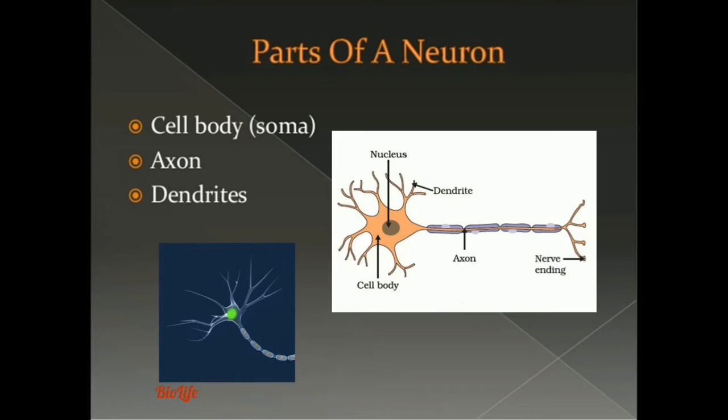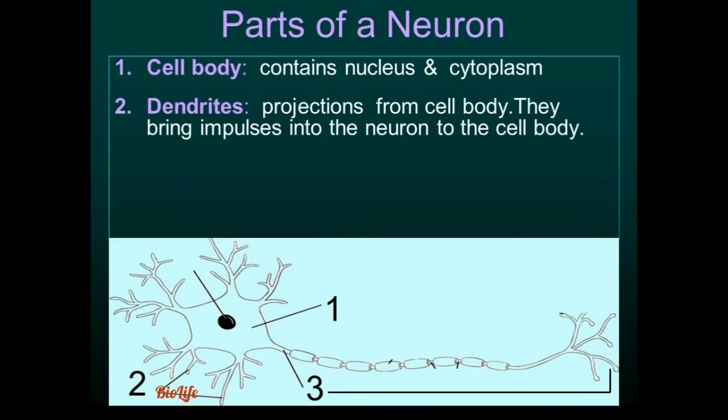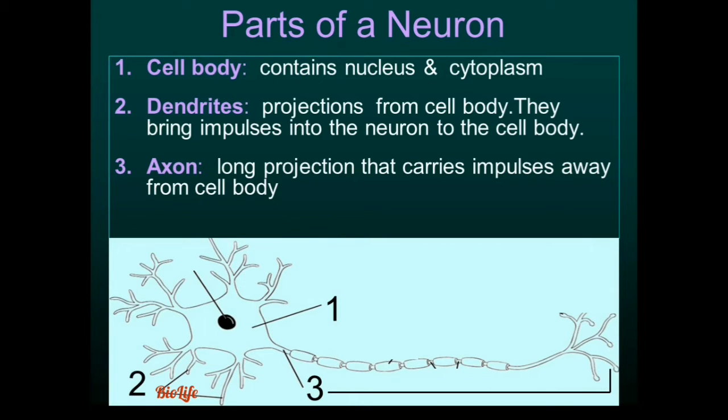Now we go into more detail on the parts of neurons and how they help in nerve impulse transmission. Neurons consist of three major parts, namely cell body, otherwise called soma, axon and dendrite. Parts of neurons. Cell body. The cell body contains the nucleus and cytoplasm.